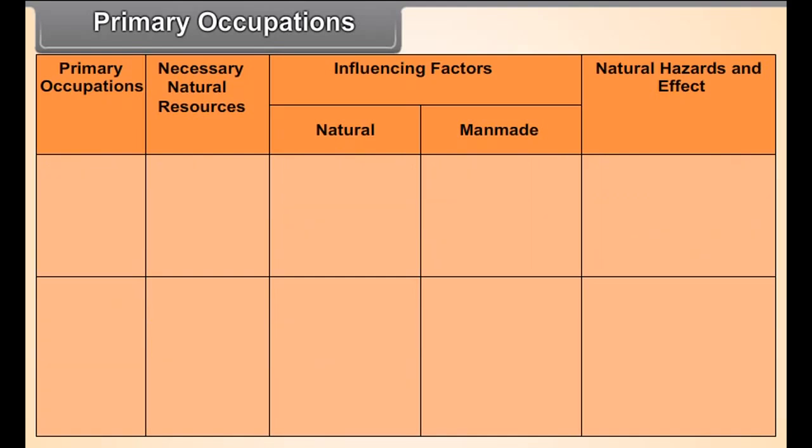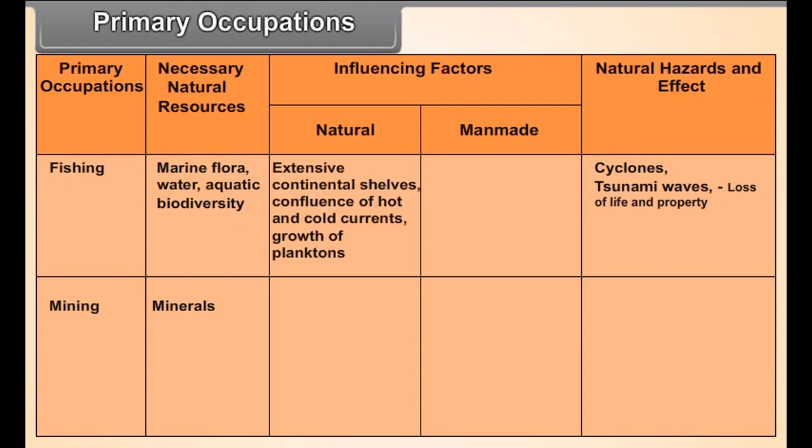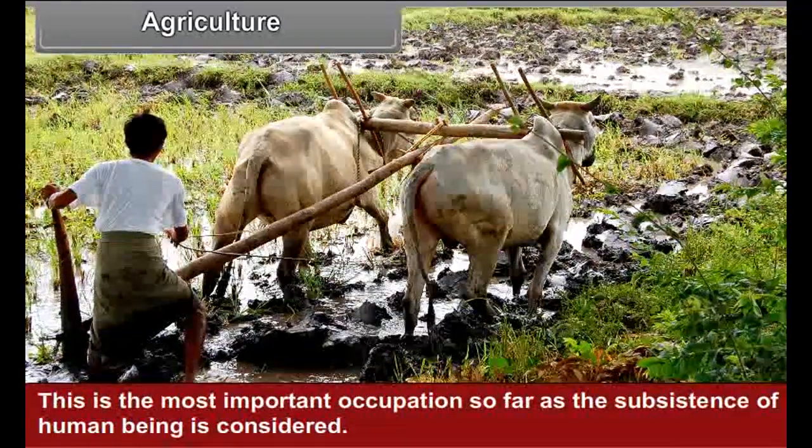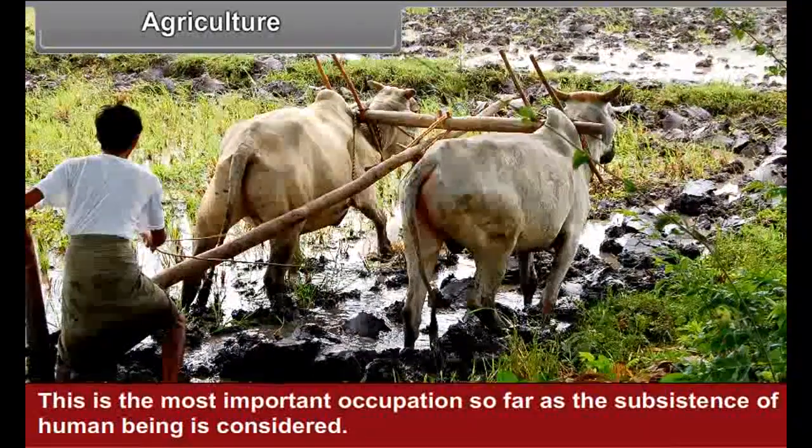Primary occupations. Fishing. Necessary natural resources: marine flora, water, aquatic biodiversity. Influencing factors: natural: extensive continental shelves, confluence of hot and cold currents, growth of planktons. Man-made: fishing.